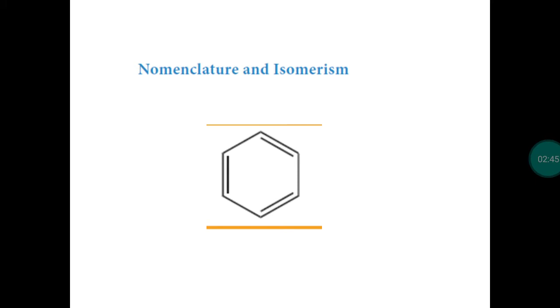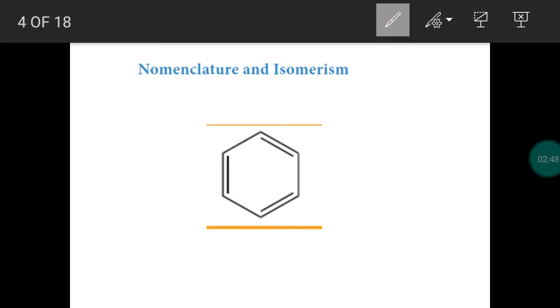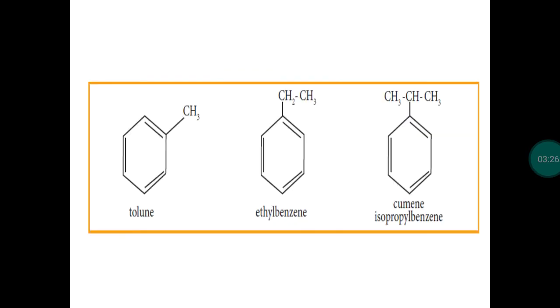Next, nomenclature of aromatic hydrocarbons. As I told, the first member is benzene, molecular formula C6H6. And this structural derivation is an important one. In the field of organic chemistry, the derivation of the structure of benzene was a breakthrough. With the help of this structure, many reactions have been done. So tomorrow we will study the structure of benzene, how the structure of benzene is derived. This first member is called benzene. These are all derivatives of benzene.